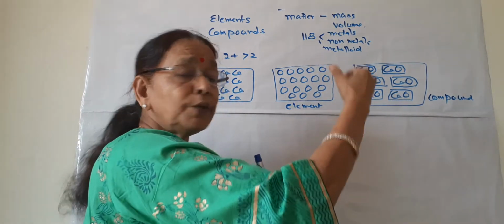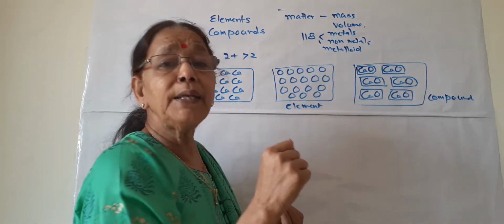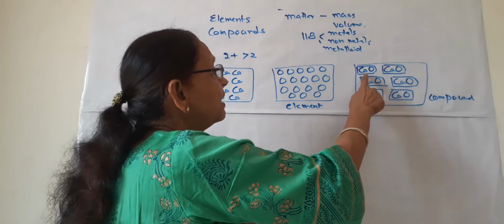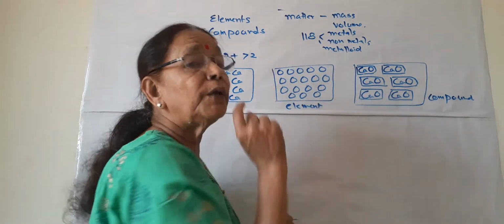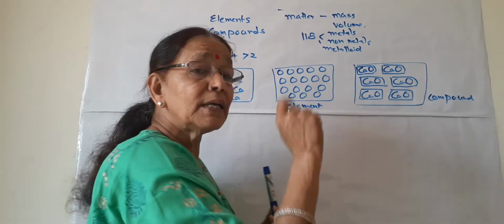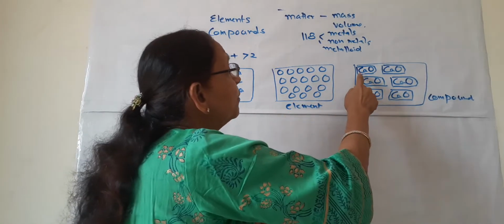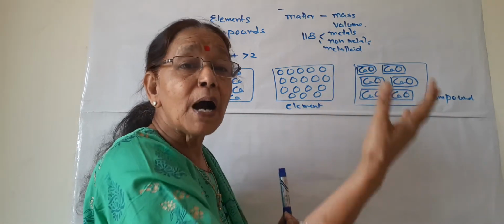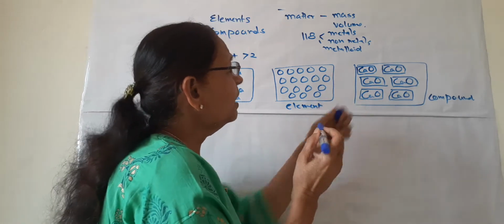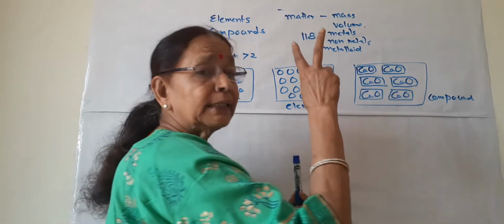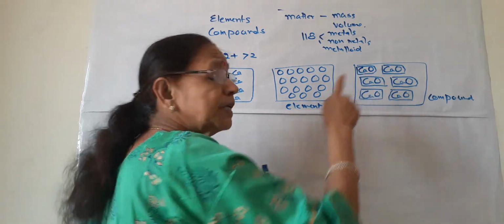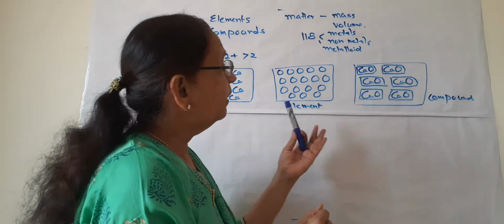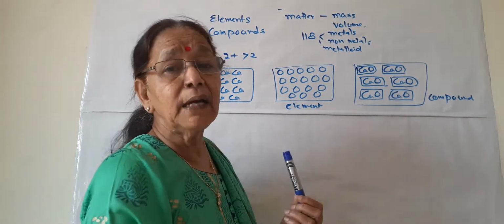So what is a compound? Two or more than two elements, they combine together chemically in a fixed proportion. That is, here we are seeing one Ca and one O is there. So the proportion is fixed, but this proportion 1:1 is by number. This proportion should be by mass. So they are joined together, they are combined together in a fixed proportion by mass. So it is a compound. So in this way, these are elements and this is a compound.